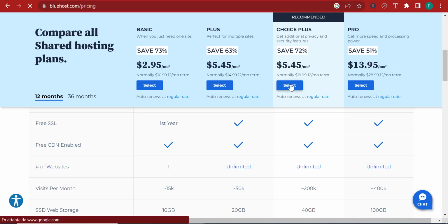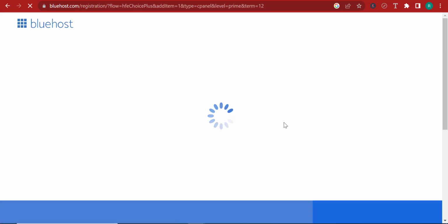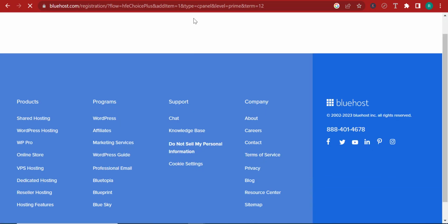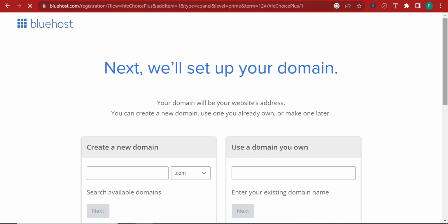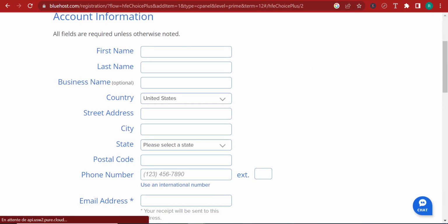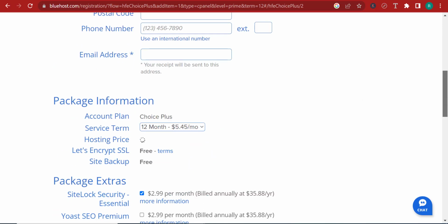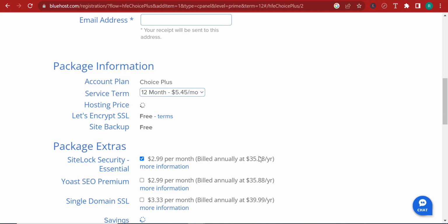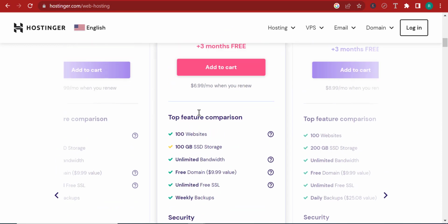So if I take this hosting, for example, let me just act as if I'm going to purchase it. I'll create my domain later. And let me just scroll down. So we're acting like we're going to purchase the 12-month plan. If I scroll down over here, you can see that they're charging you $35.88 for the SSL, which is something that Hostinger doesn't do.